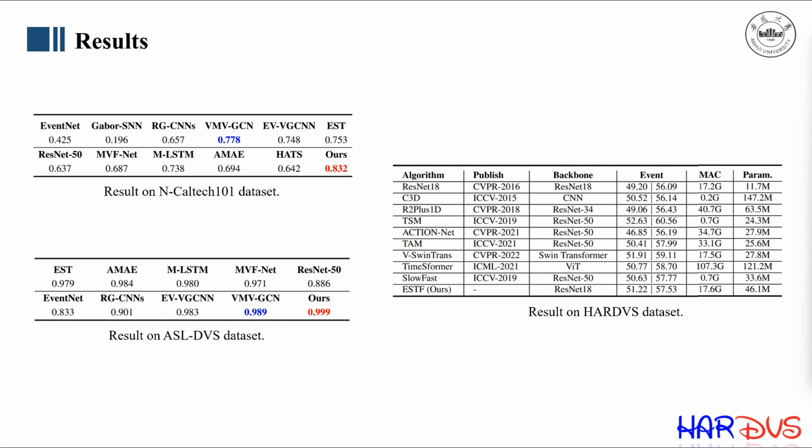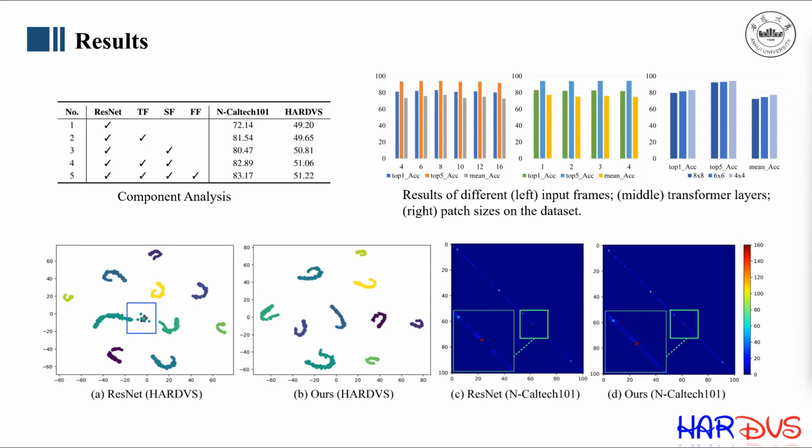on the HARDVS dataset. From the experimental results reported in the ASL-DVS and NCalTech 101, we can find that existing event-based recognition datasets are almost saturated. The newly proposed HARDVS dataset can bridge this gap and further boost the development of event-based human action recognition. In addition, we conduct extensive experiments to analyze the contributions of each key component and the influence of different settings for our model. The upper left table analyzes the roles of different modules in the model.